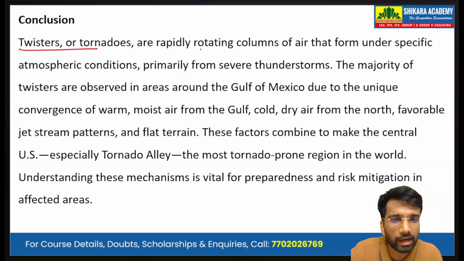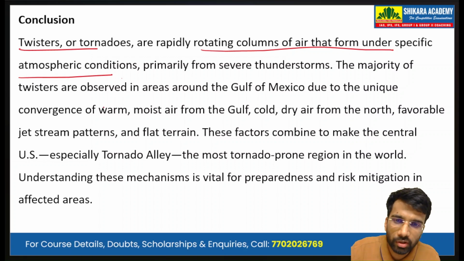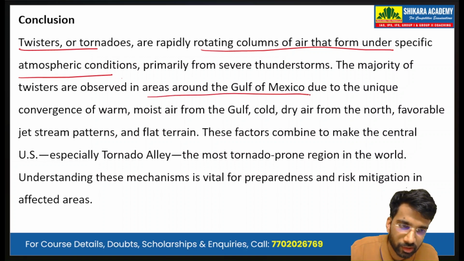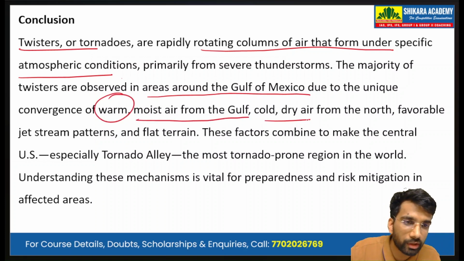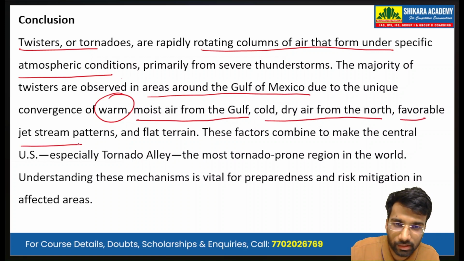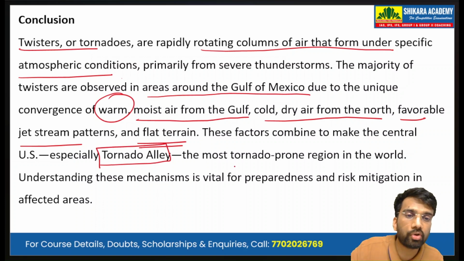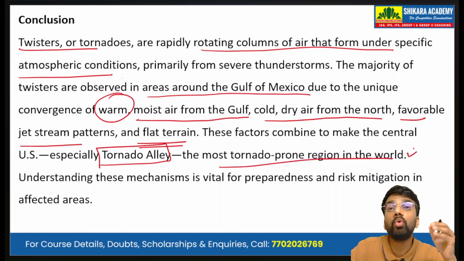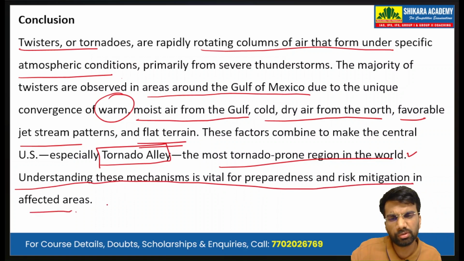So twisters or tornadoes are rapidly rotating columns of air that form under specific atmospheric conditions. The majority of the twisters are observed in areas around the Gulf of Mexico due to the unique convergence of warm, moist air from the Gulf and cold, dry air from the north, favorable jet stream patterns and flat terrain. All these factors combine to make the central USA, especially the Tornado Alley, the most tornado prone region in the world. So USA is the most tornado prone country in the entire world. Now, understanding these mechanisms is vital for preparedness and risk mitigation in the affected area. So this is our forward looking line.